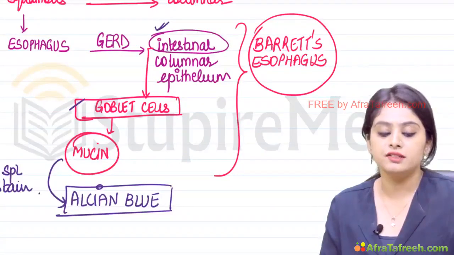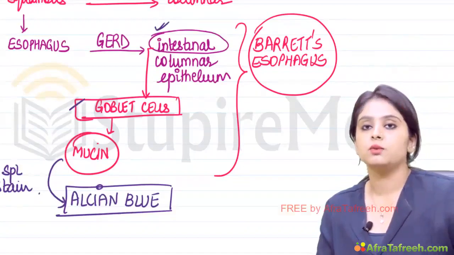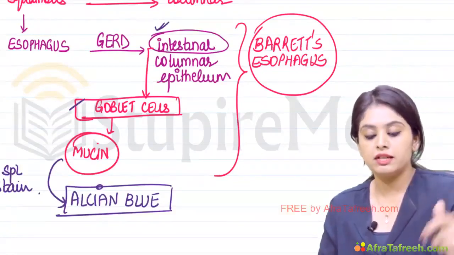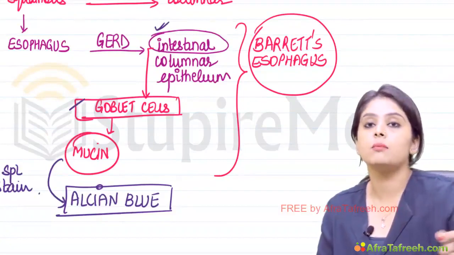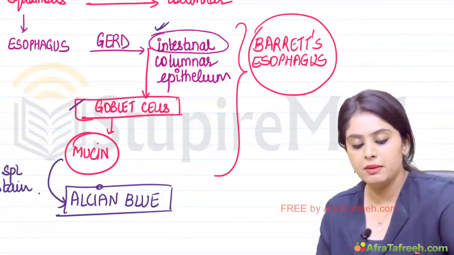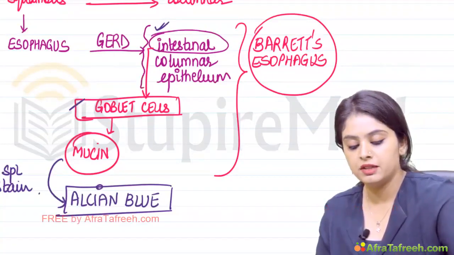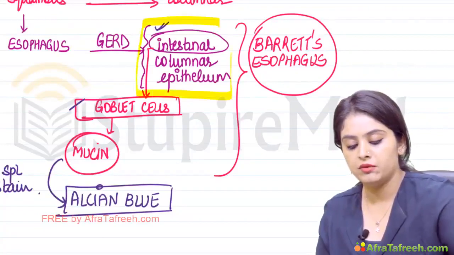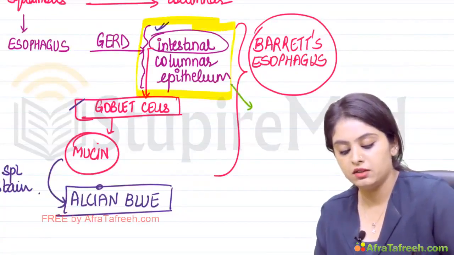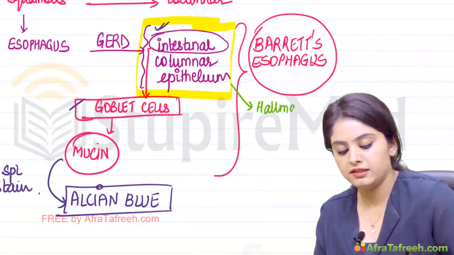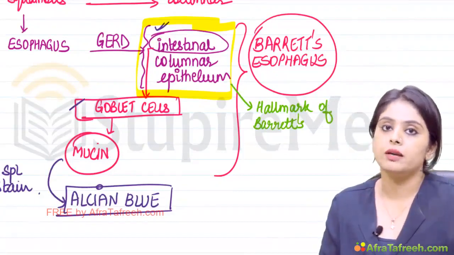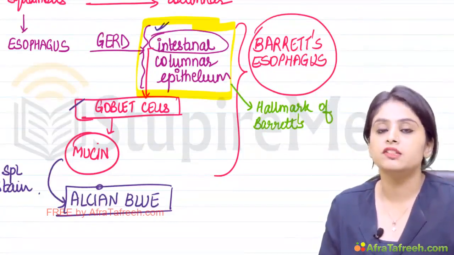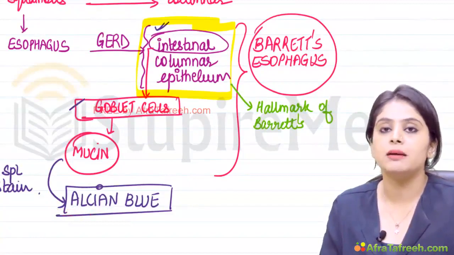So Barrett's esophagus is conversion of squamous to intestinal columnar. If someone asks you what is the hallmark of Barrett's esophagus, remember this epithelium. This particular epithelium over here, this remains the hallmark of Barrett's esophagus. Hallmark of Barrett's is intestinal columnar epithelium. Why are we dealing with this particular example in so much of depth?